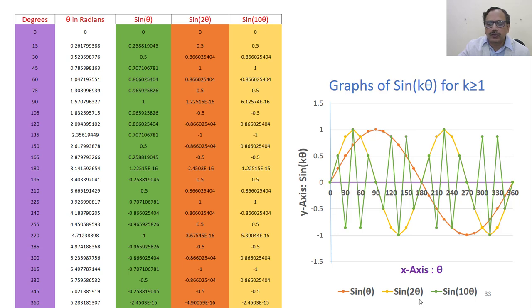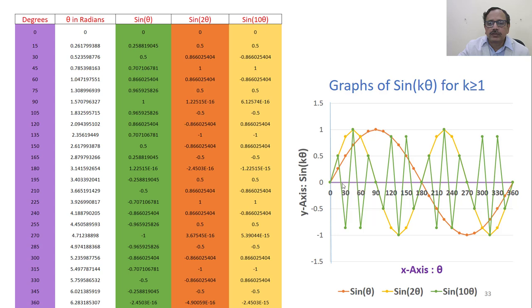Now see sine 2 theta, which is this yellow line. It has completed 2 cycles between 0 to 360 degrees, right? In this one, sine 10 theta, so 60 degrees. So it's moving faster. It shows the frequency, how fast it is moving as k is increasing.